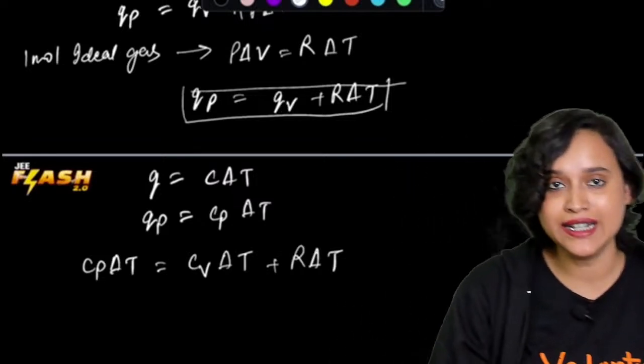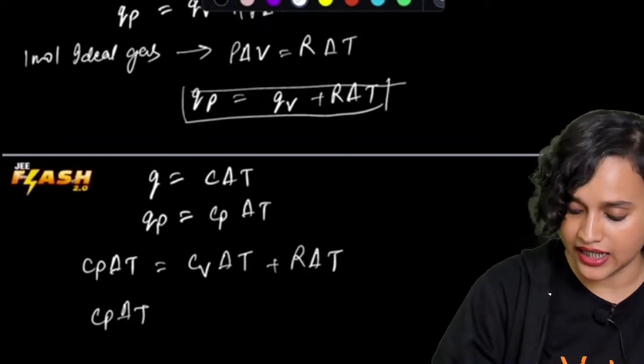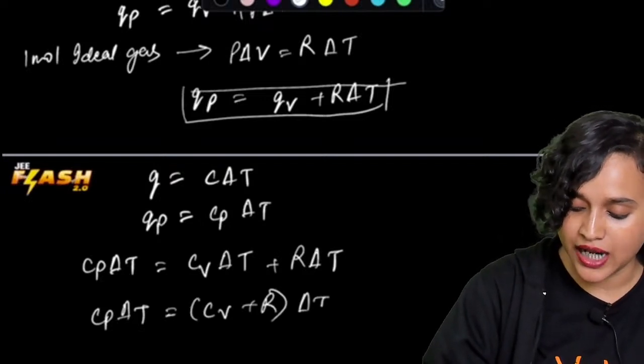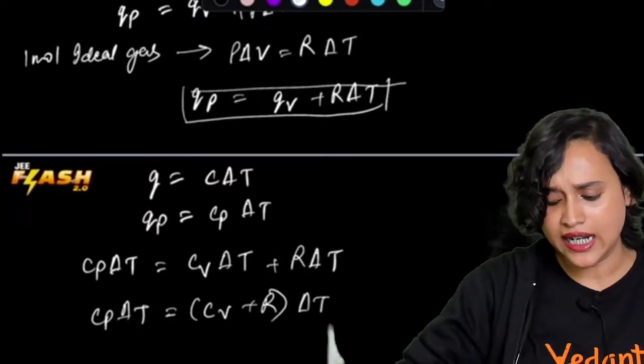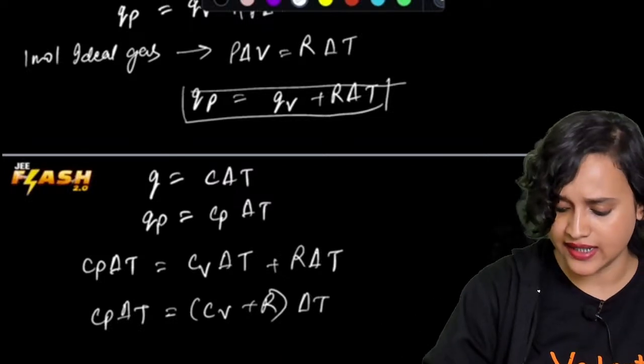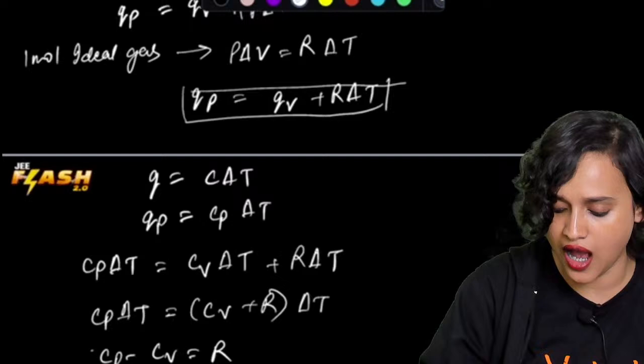Now that I have so many delta T, what can I do? I can take it as common. So Cp delta T is equal to Cv plus R multiplied with delta T. Now delta T, I can cancel it out from both LHS and RHS, and what will I get? I will get Cp minus Cv is equal to R.